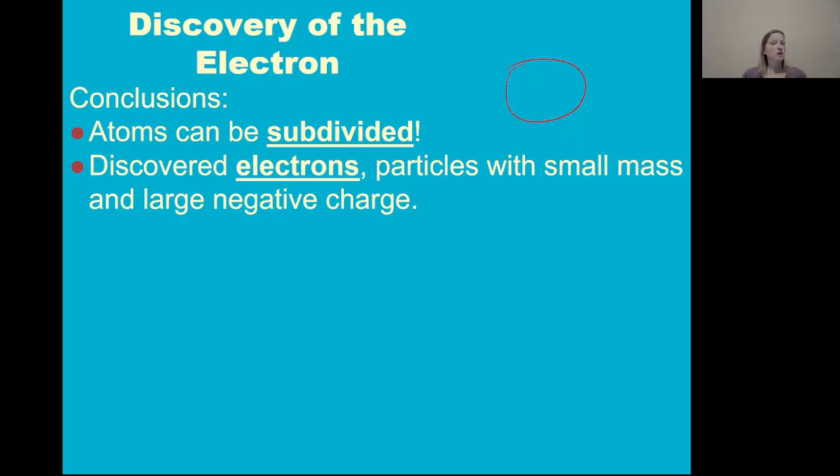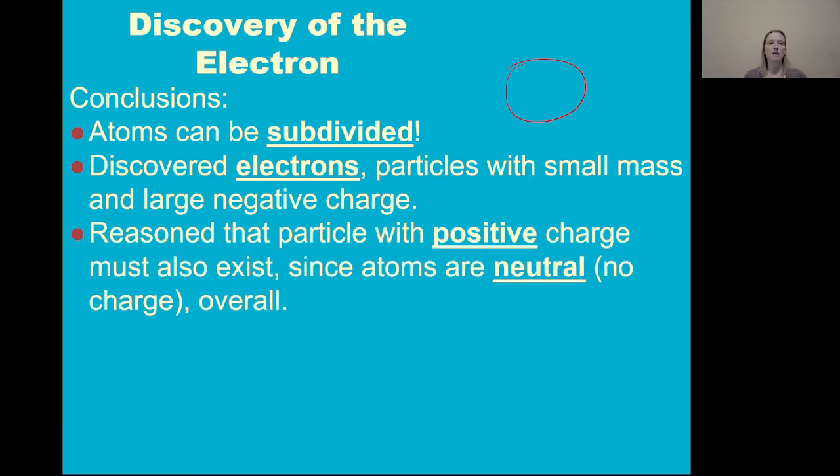He discovered electrons. We call these electrons, and these are particles with an extremely small mass compared to the mass of an atom, but a surprisingly large charge, large negative charge for the amount of mass that they are.